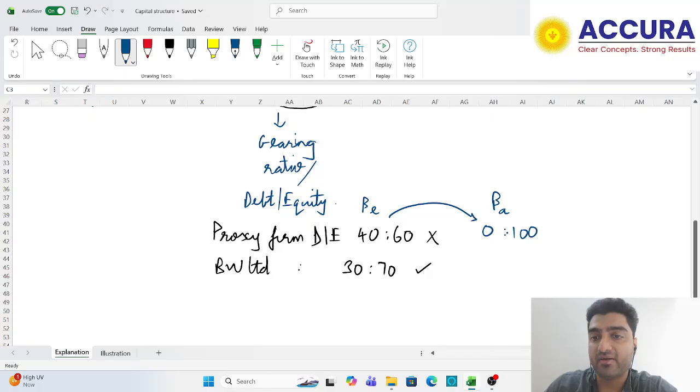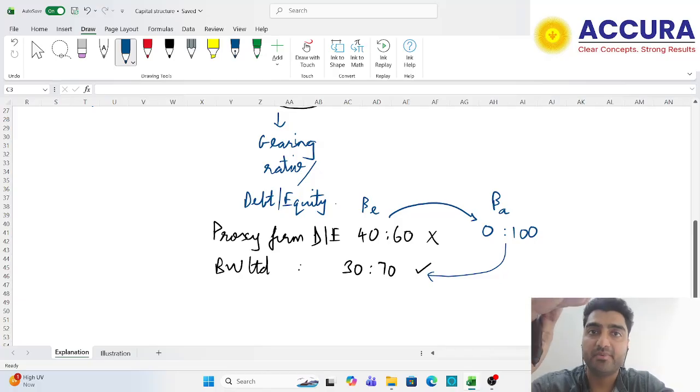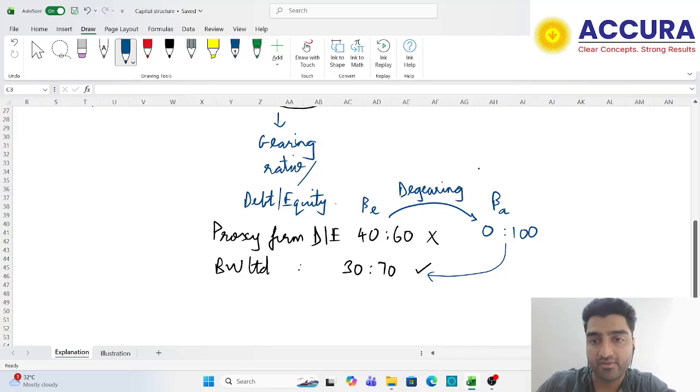And then once I find that beta, I will reinstate the gearing ratio of my company, BW Limited. So take the equity beta, convert it into asset beta, and again convert it into equity beta by applying the gearing ratio of my company, that is BW Limited. So this is known as de-gearing, and this is known as re-gearing.